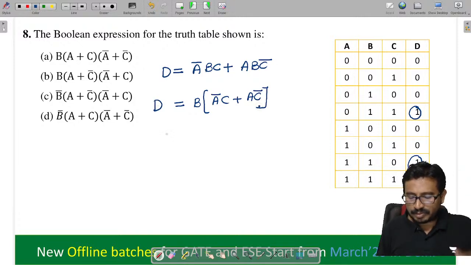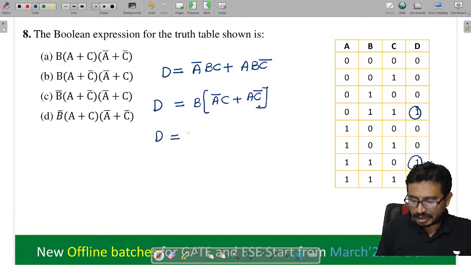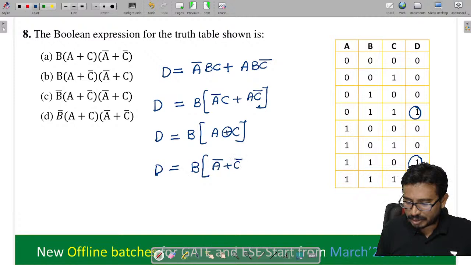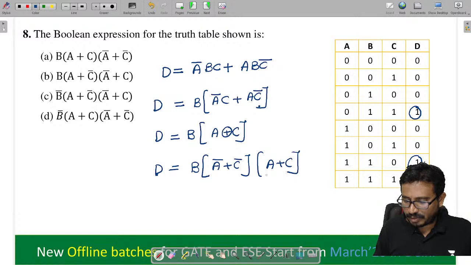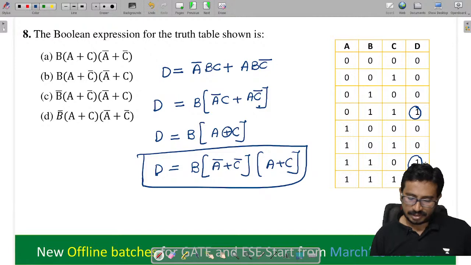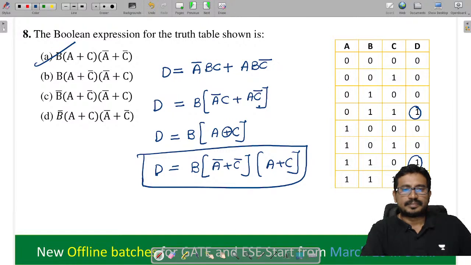So this is nothing but an XOR gate, which is given as A XOR C. How can we write this in the POS form? A XOR C is A bar plus C bar into A plus C. This is the POS form of an XOR gate. Now tell me, so what's the option? Option A. Done.